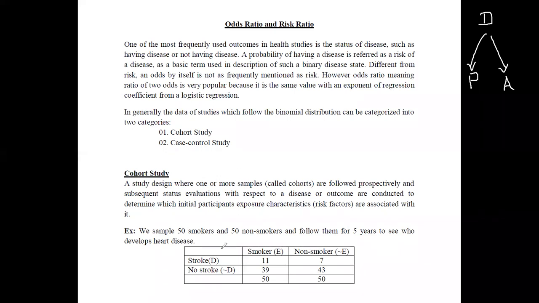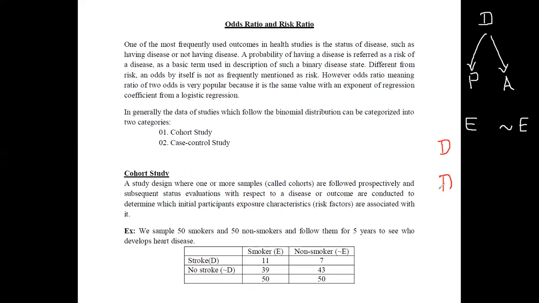If you simply think about this, under cohort studies, first of all, we are identifying the people who are exposed and the people who are not exposed. These are the events we have, exposure or not exposure. Using this sample, what we are going to do is identify the presence or the absence of the disease.